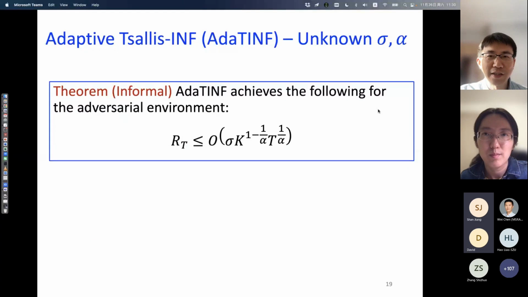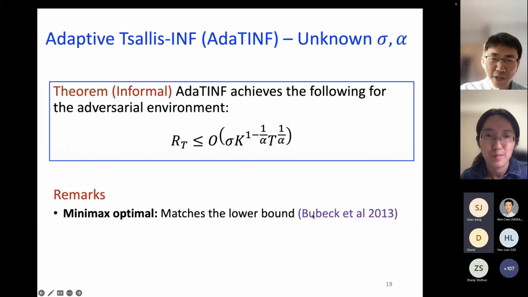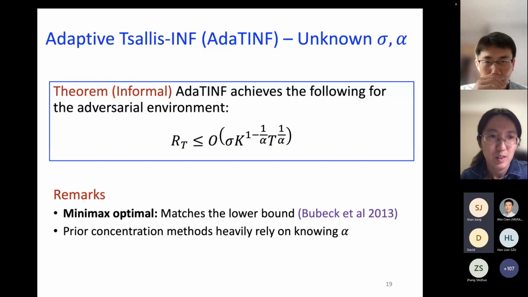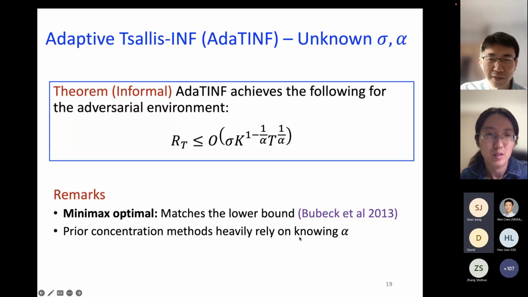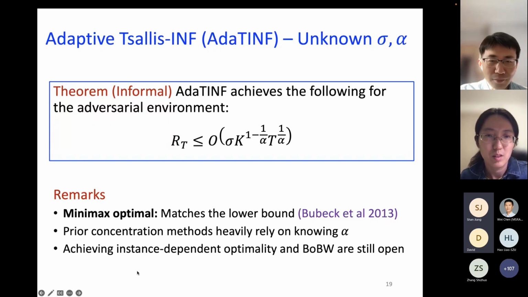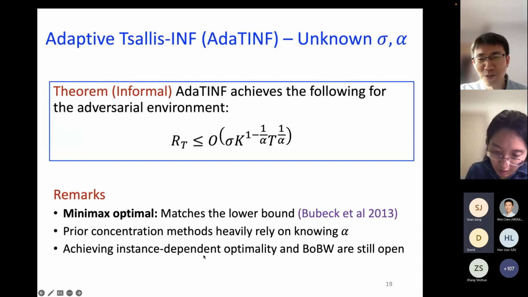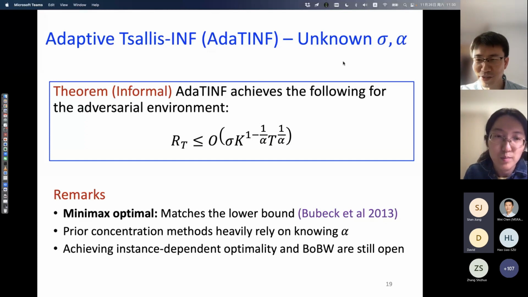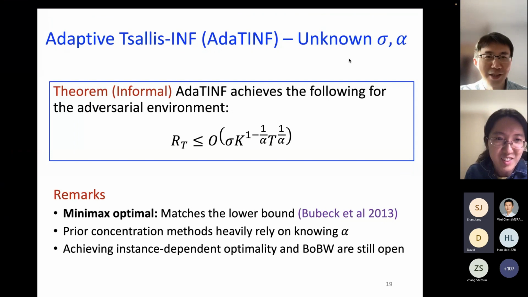So the adaptive AdaTINF achieves the following for the adversarial environment, which turns out to be minimax optimum. It matches the lower bound by Bubeck et al. in 2013. And I want to emphasize that prior concentration methods typically rely on knowing alpha, and here we can get rid of that. How to achieve instance-dependent optimality and best of both worlds in this unknown case is still open. We tried different ways, but we're still working on it.